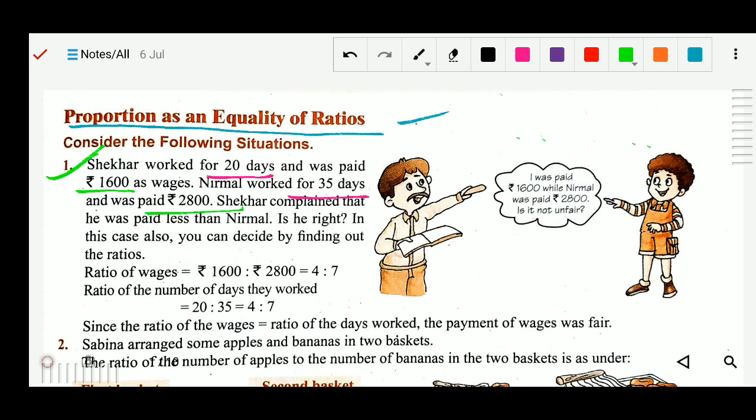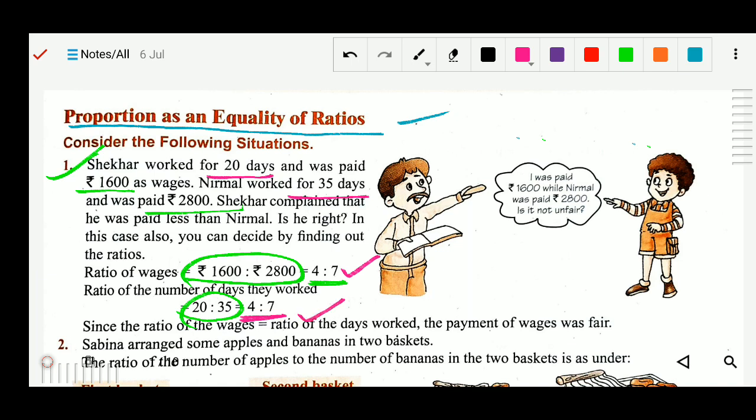We have to compare the ratios, and when we compare the ratios, that is proportion. When two ratios are equal, then they are in proportion. When two ratios are not equal, they are not in proportion. So how will we solve this? First of all, we get the ratio of the wages, which is 4:7. Then the ratio of time, which is 4/7.